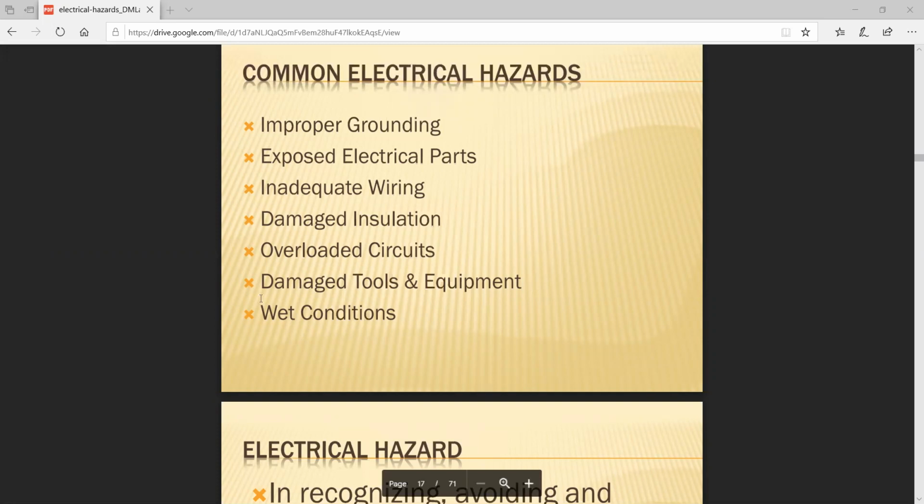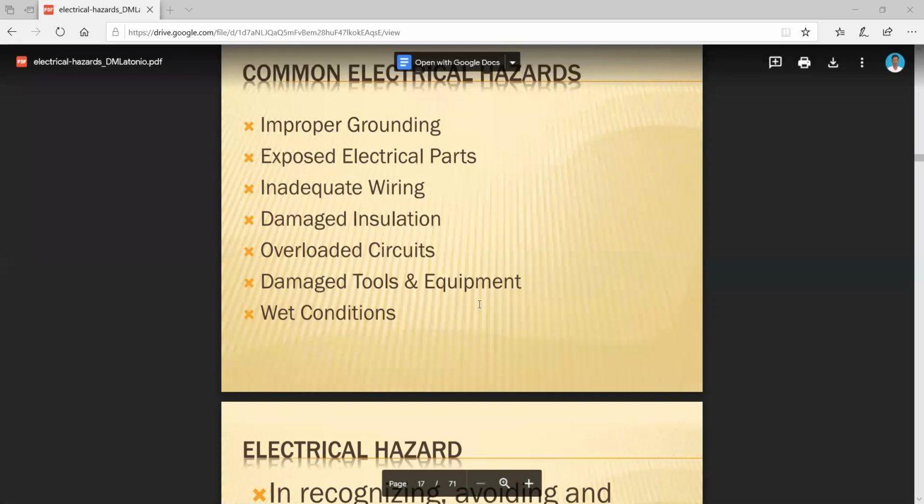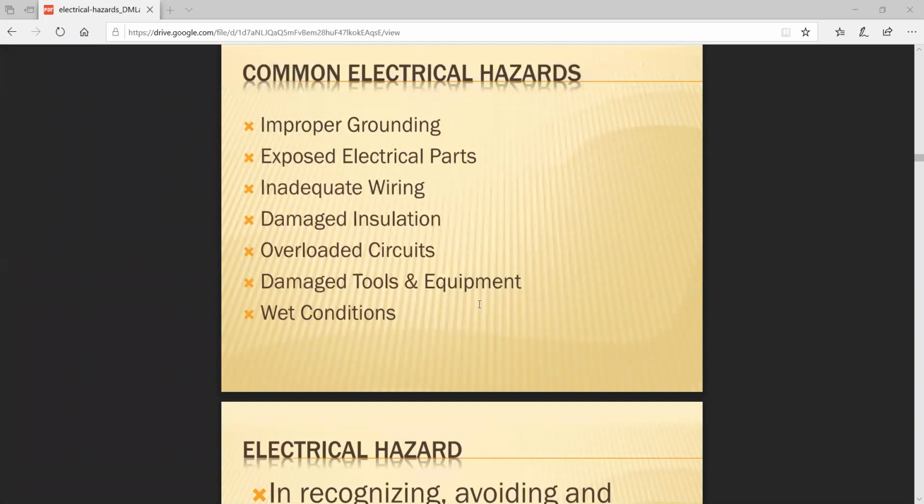The next one, damaged tools and equipment. A system should be properly checked. That means design test, direct test, and routine test, or otherwise called the type test, routine test, design test. These three tests should be conducted. Only afterwards should the load or any accessories be operated. If damaged tools are operated in this system, it is a good chance for generation of electrical hazards.